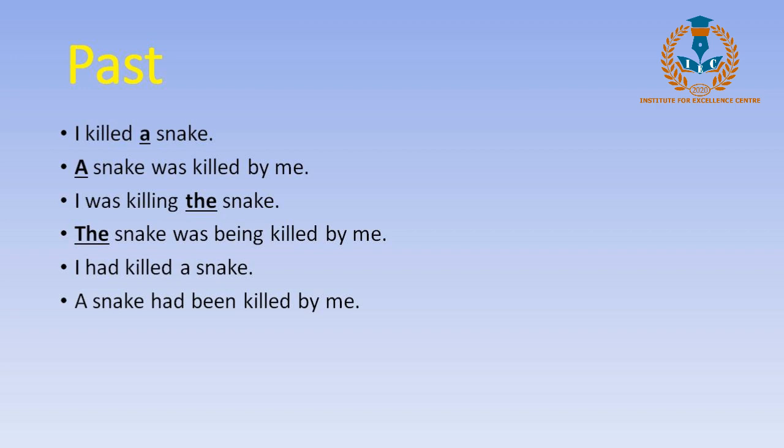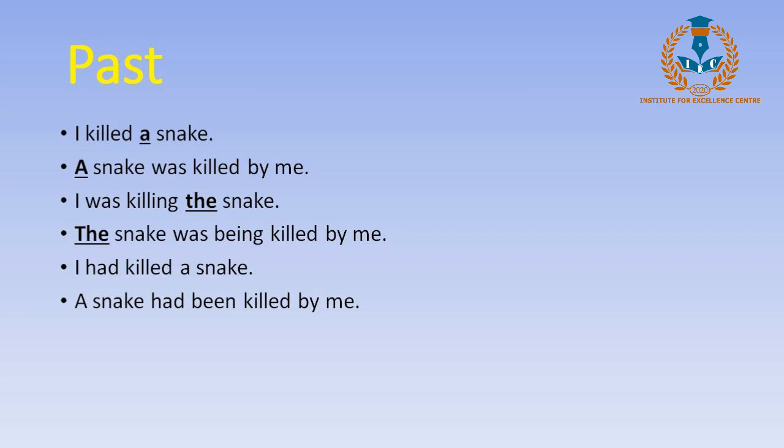Now after this comes the past continuous tense, and for this past continuous tense we know the structure, right? I was killing, let's say, the snake here. Before we said I killed a snake, and now we are talking about the snake. Of course, I'll let you know about a and the. They are different, how they are used and why they are used. I'll let you know about that also in the videos to come. But right now, we will talk about the structure that's used here.